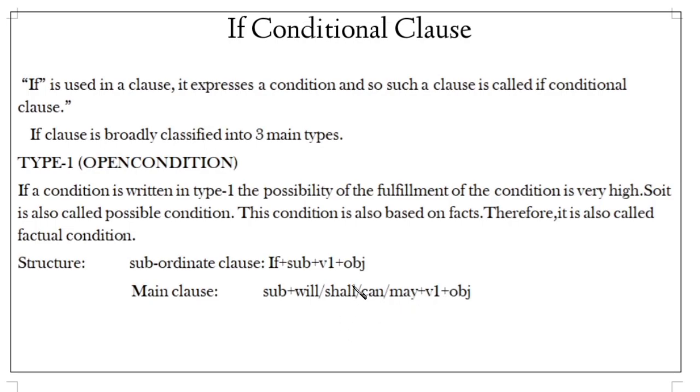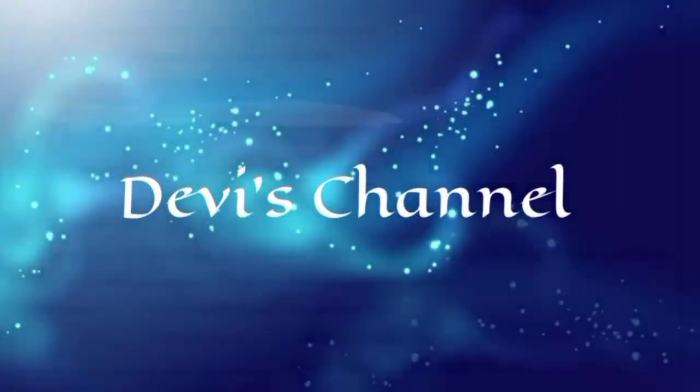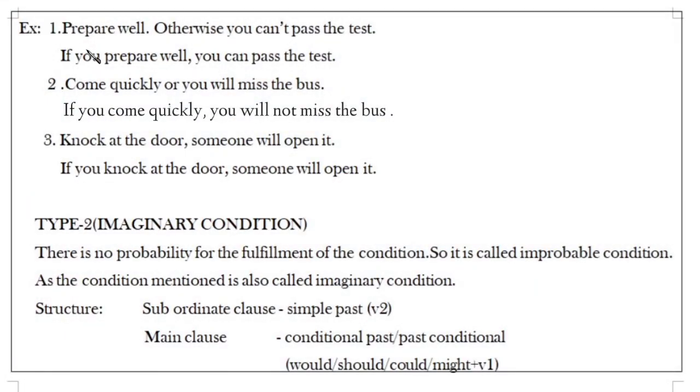See, one thing you have to remember here: whenever complete meaning is there in that sentence, that is called the main clause. The if clause depending upon the main clause is called the subordinate clause. So we are going to see this according to an example. According to the type 1 structure, I am going to explain examples.